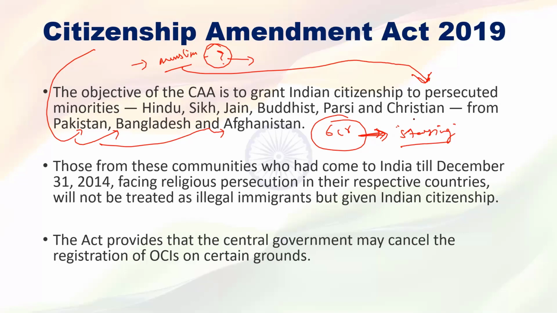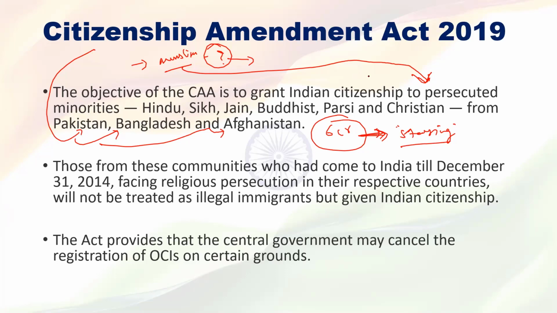Still, last year, from December 2019 onwards, people started protesting, and a lot of damage to public property was done. There were lots of riots, and many people were killed, including an Intelligence Bureau officer in Delhi. All those riots were regarding the CA, Citizenship Amendment Act.